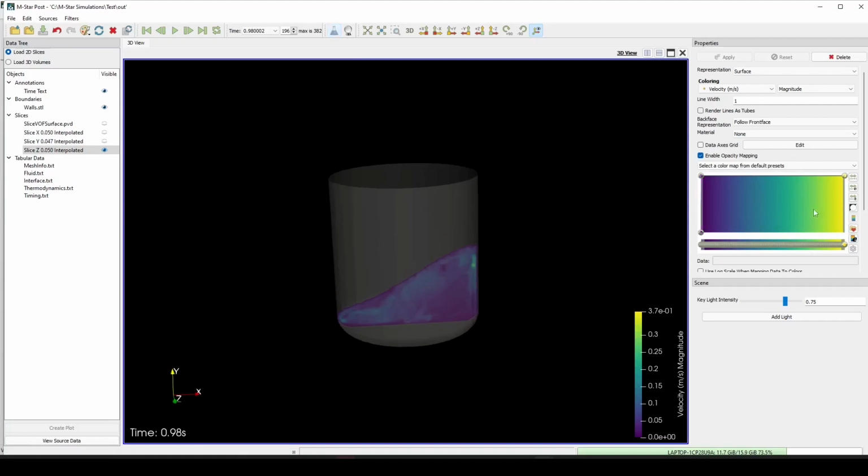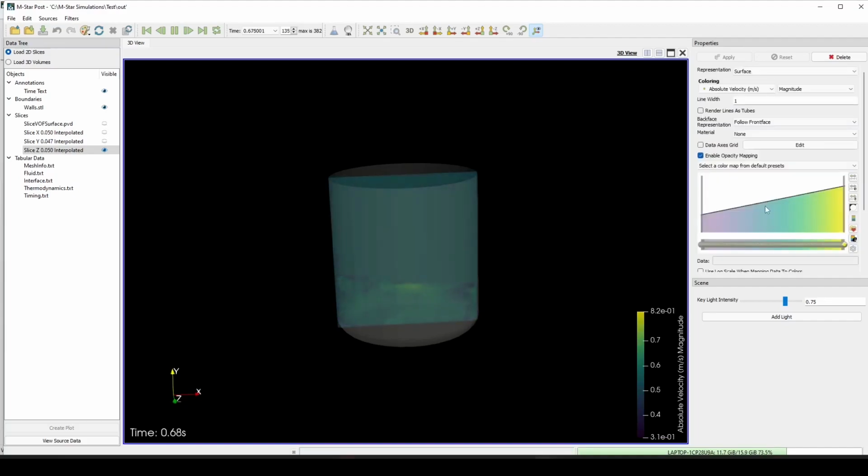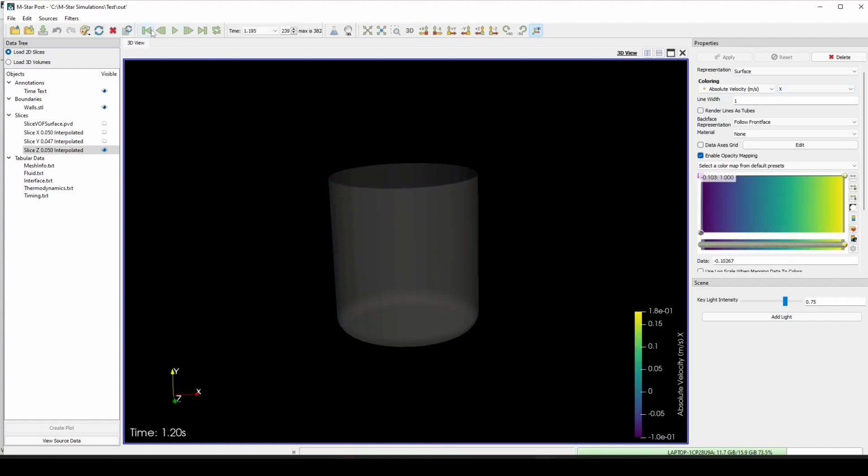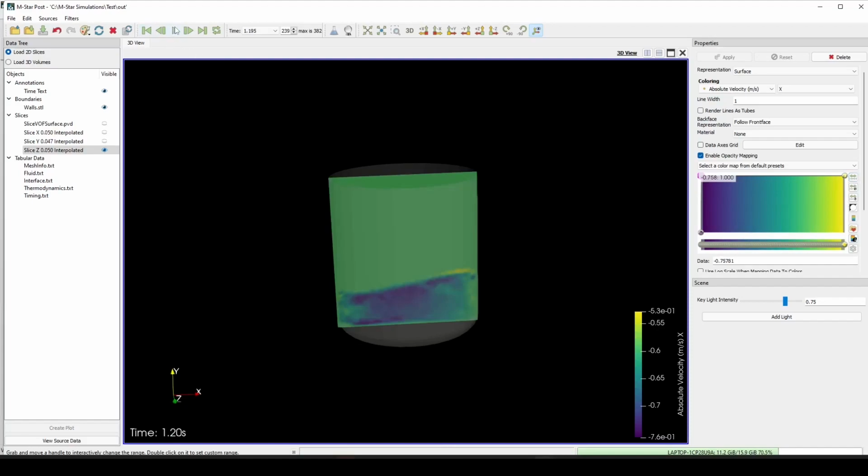And we can turn off the lab frame and reduce the maximum value so that we can see the motion a little easier. Note there are two options available for defining velocity. The relative velocity, shown here, is the velocity of the fluid relative to the moving wall. The absolute velocity, which is an additional coloring option, is velocity relative to a laboratory fixed observer. We can isolate a specific component of the velocity vector, so we could just look at the velocities in the x direction, for example.